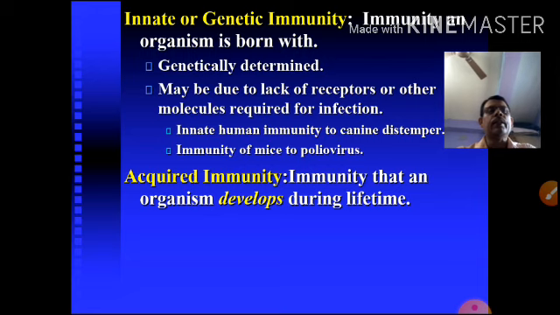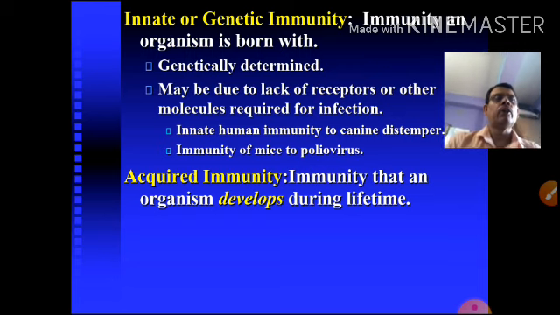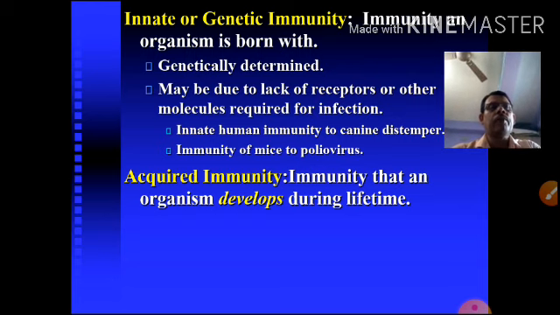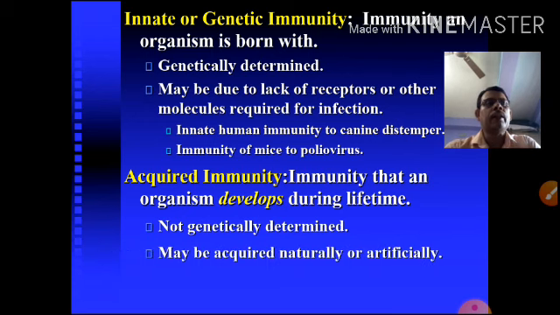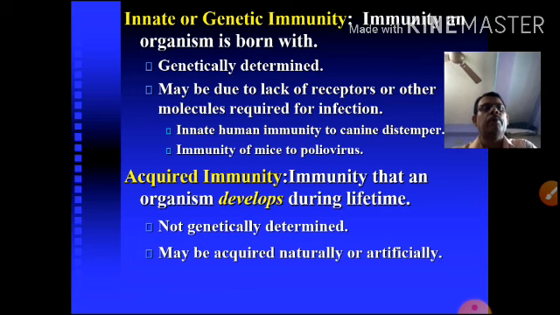Acquired immunity is what an organism develops during its lifetime. That means you can acquire it from the environment in your lifetime. It is not genetically determined; there is no genetic influence, but you can develop it yourself. It may be acquired naturally or sometimes artificially. Naturally acquired means there is some infection and then you become immunized. Sometimes we give vaccination against some organism, and that is called artificial acquired immunity.